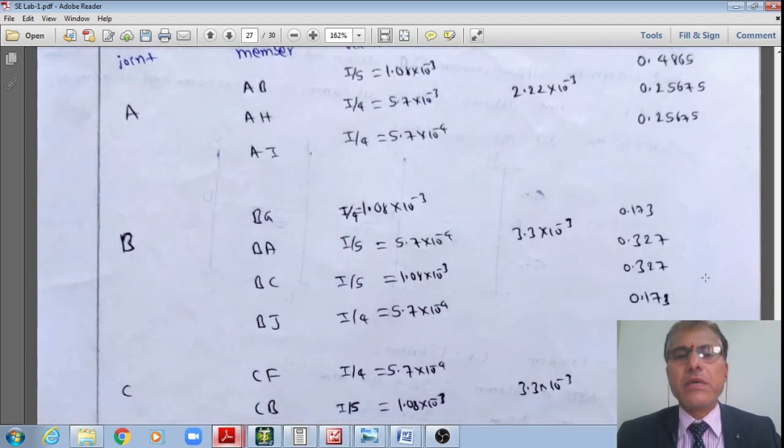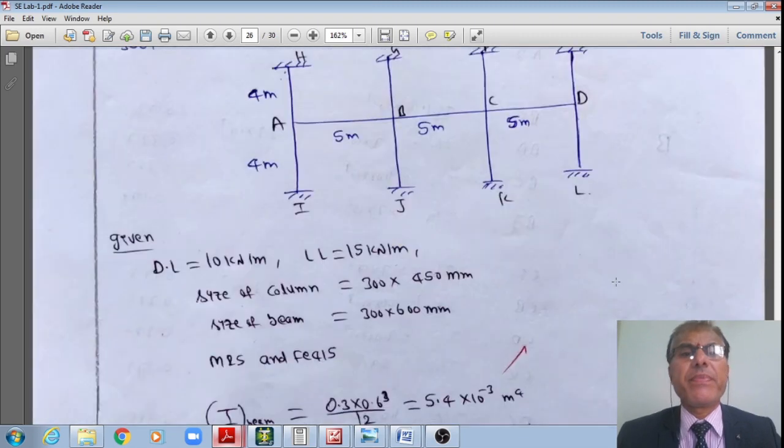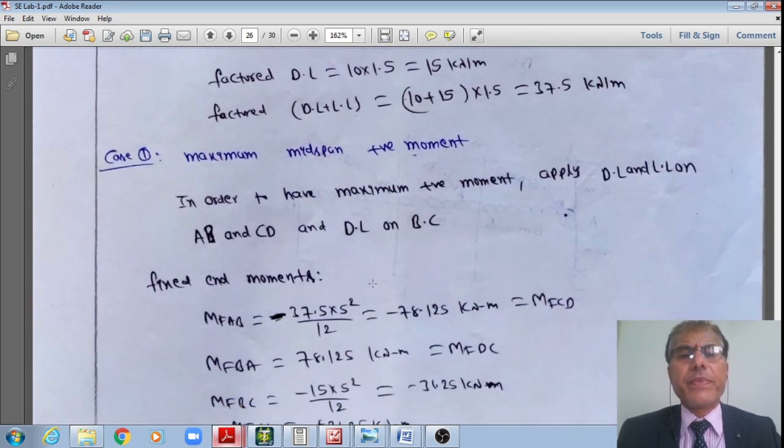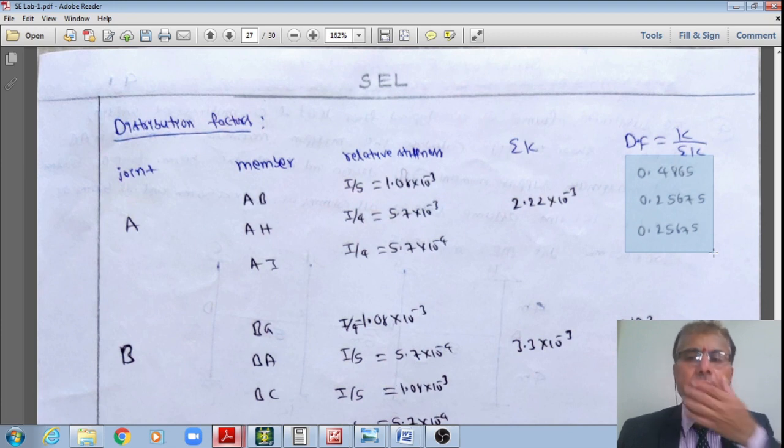Therefore, I'm there in this joint for this frame, either A-H or A-I, for which we already calculated the stiffness and relative stiffnesses. Therefore, that we already know.